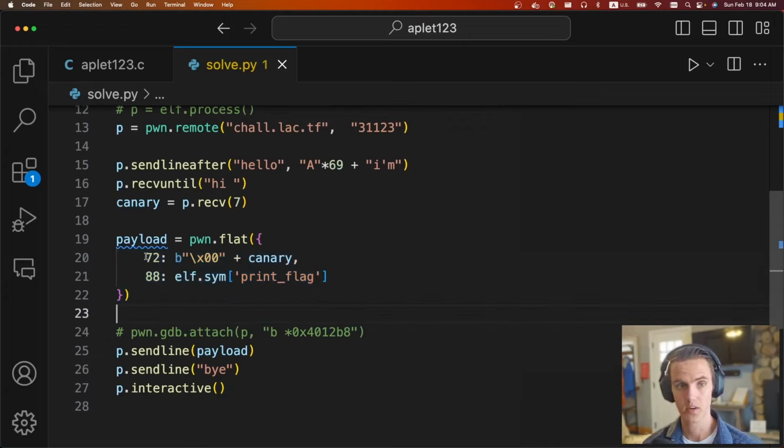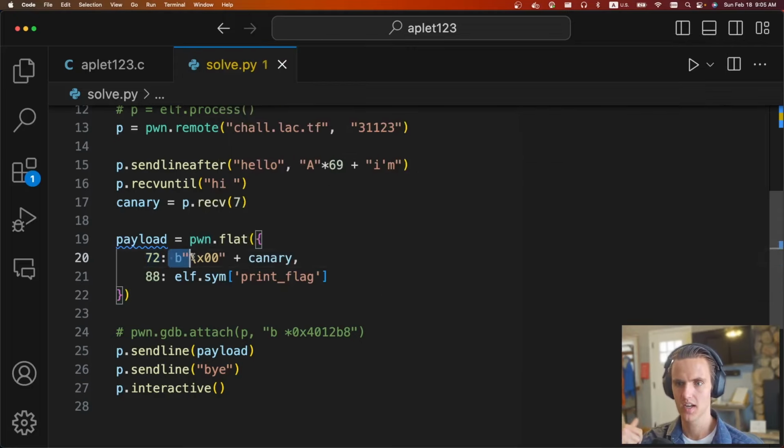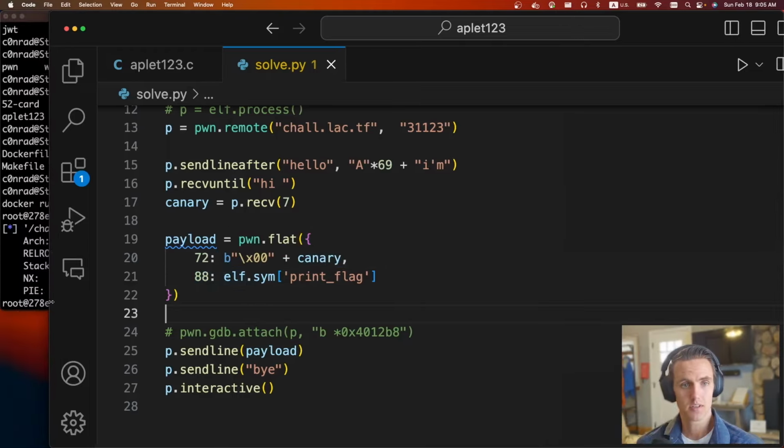But anyways, now we're going to do our full buffer overflow. We're just going to send over 72 at index 72. You can use pwn flat for constructing payloads. Basically, we're saying construct a payload such that at byte offset 72, it's 0 plus the canary, and at byte offset 88, it is the symbol for print flag. And then we send that over.